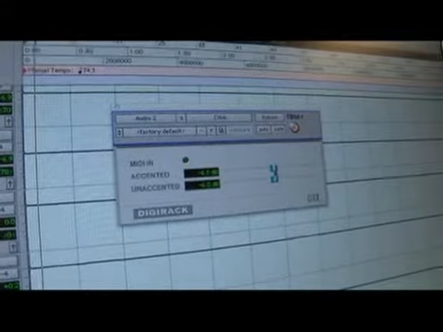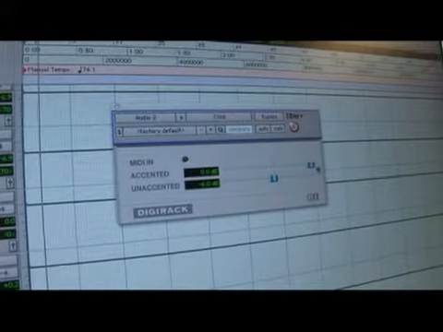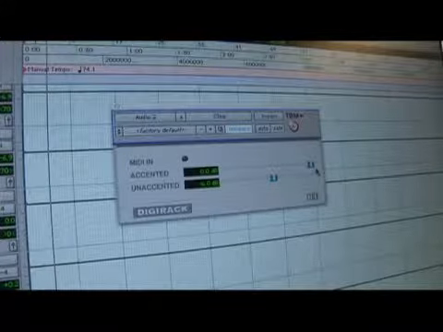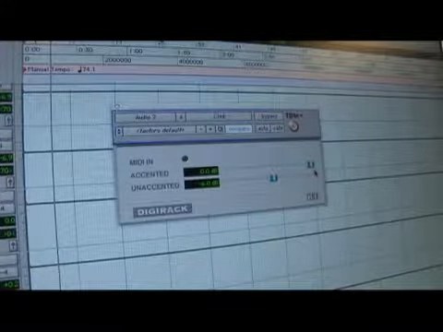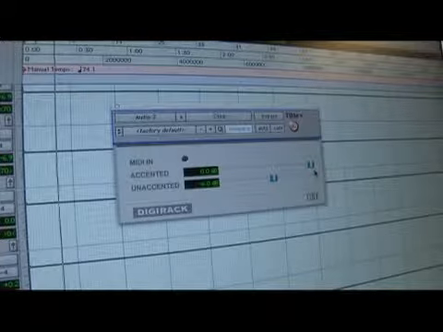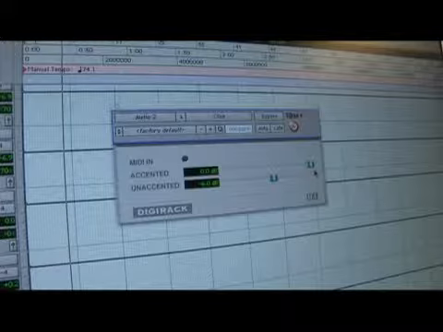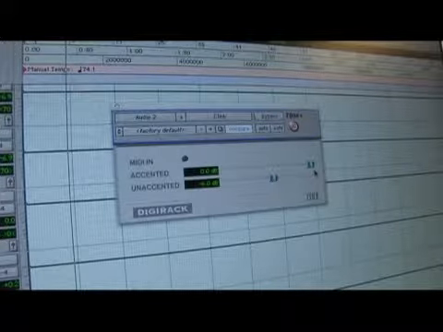Now, what I could do is change the accented a little bit higher so that on one, it's just going to be a little bit louder than the rest of them. This helps as far as creating a little bit more of a rocking mood, just so you know at the beginning of each verse and each statement where to play certain things.